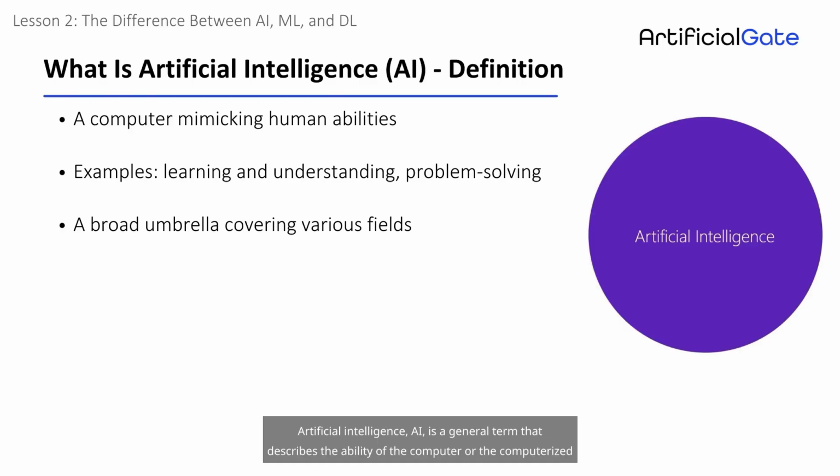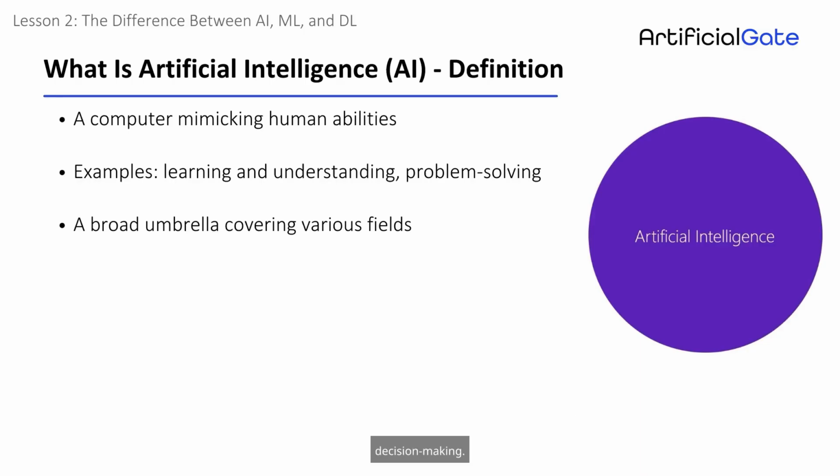Artificial intelligence, AI, is a general term that describes the ability of the computer or the computerized system to mimic human intelligence, such as understanding languages, learning, problem solving, and decision making. It is common to distinguish between two main definitions.